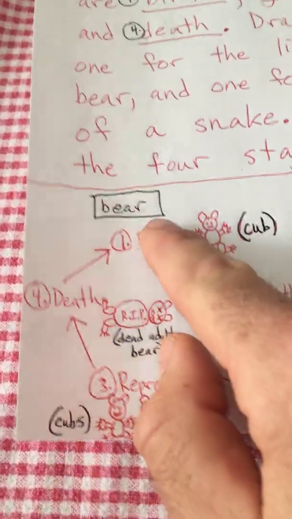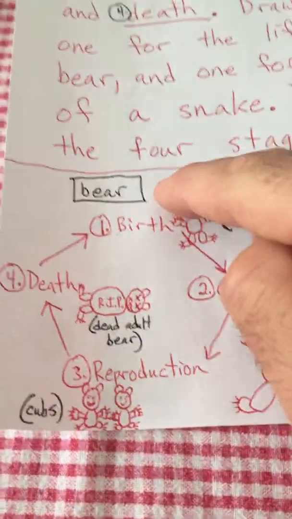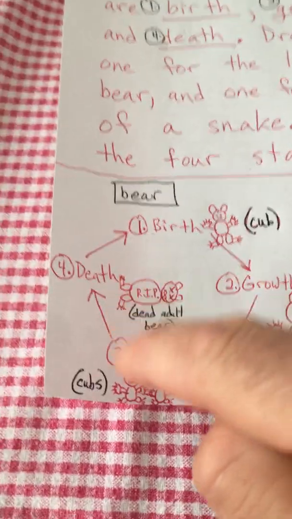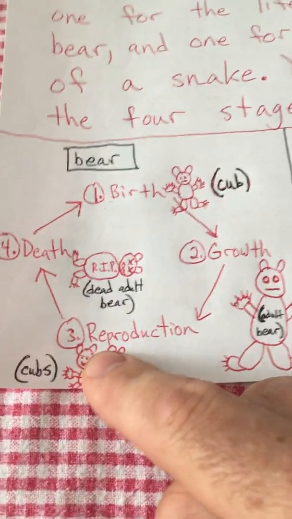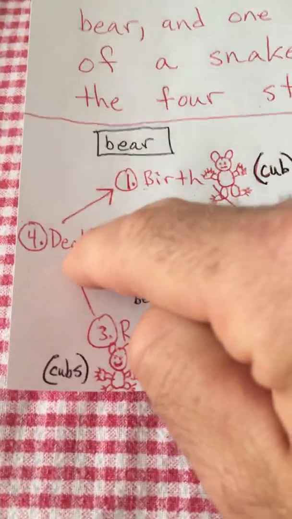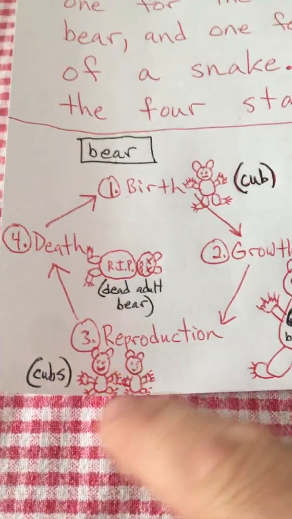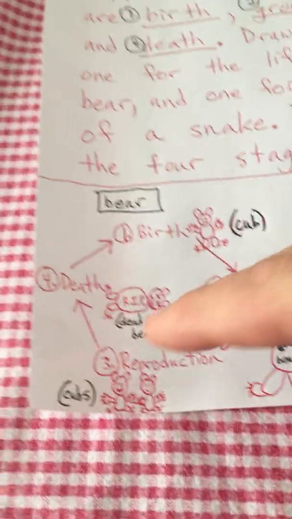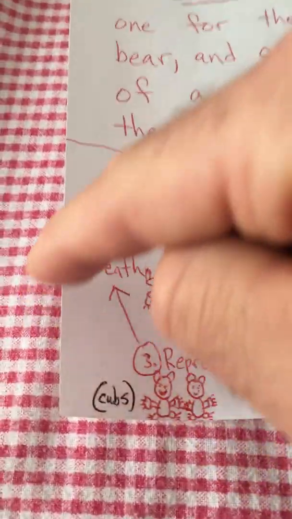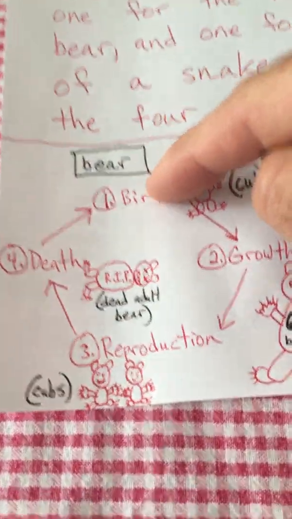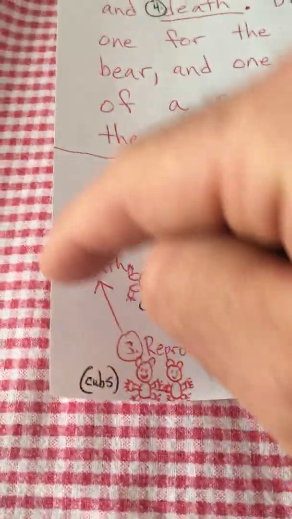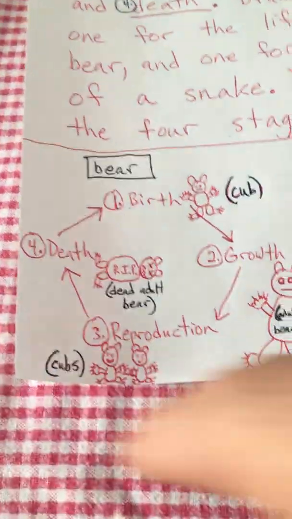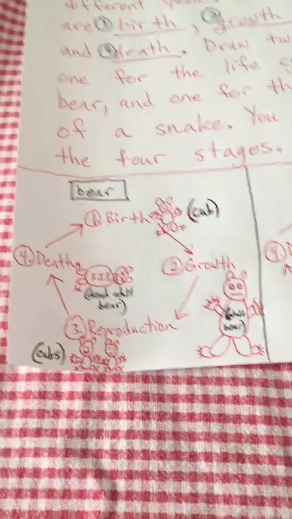So then these cubs were born, and then they're going to go through that same life cycle. They're going to grow into adult bears. They're going to reproduce and have babies or cubs, and then they are going to die, right? Not the cubs, the cubs aren't going to die. The cubs are then going to start at number 1: they were born, then they're going to grow, then they're going to reproduce, and then the adults are eventually going to die, and then their cubs will grow and reproduce. So it's this cycle that continues to happen like this.